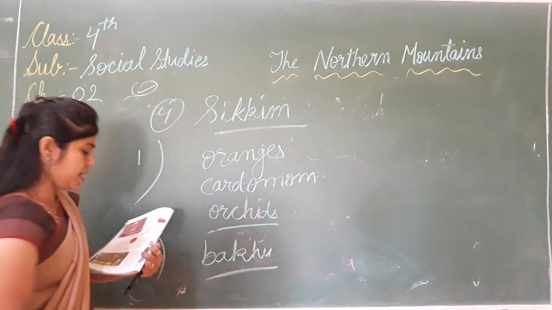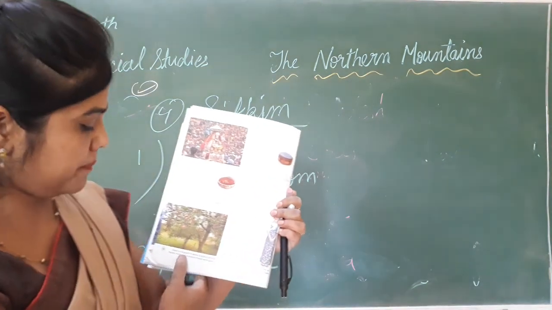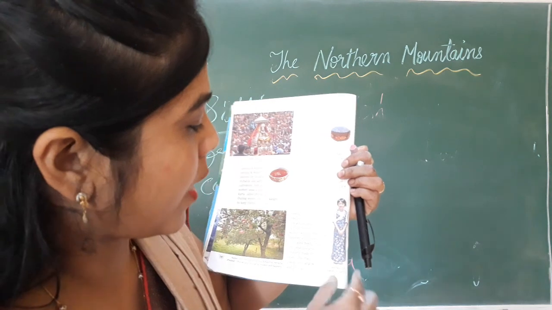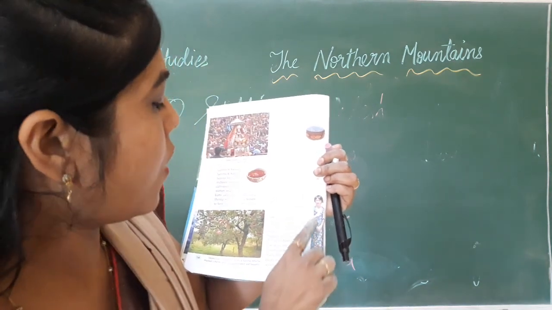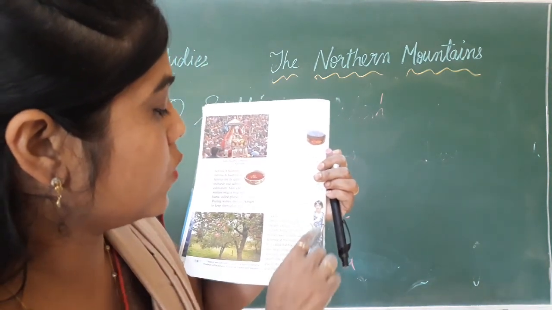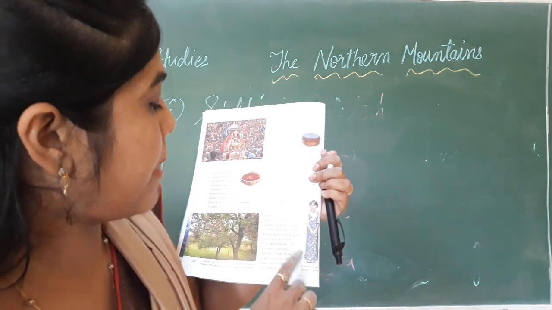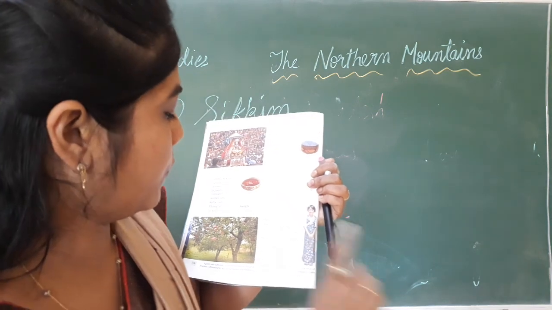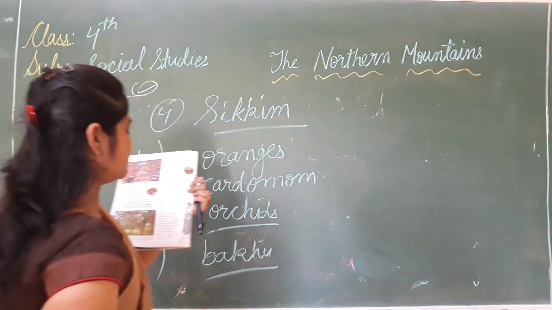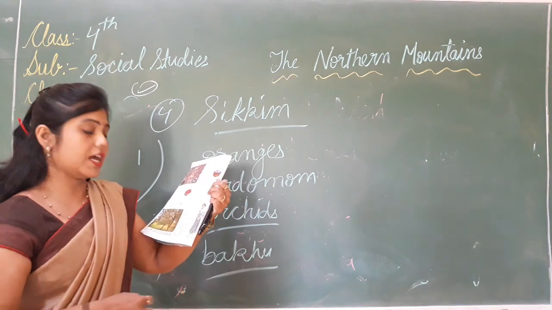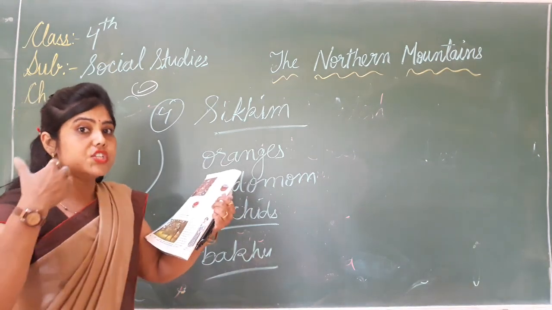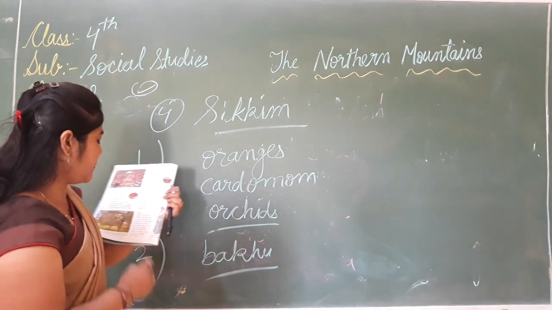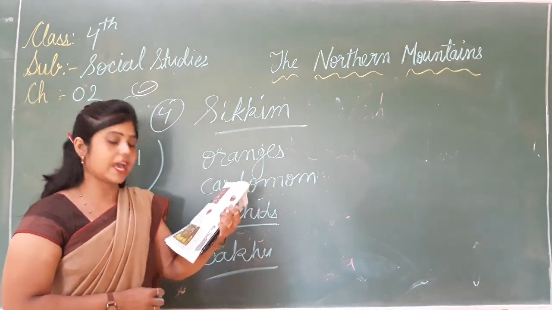See children, in this picture, page number 18, a Sikkimese girl dressed in Baku. That is the long, loose gown worn by men and women of Sikkim. That is called the Baku. With the Baku, they also wear colorful jewelry made from beads. The main tourist places are Gangtok and Pelling.